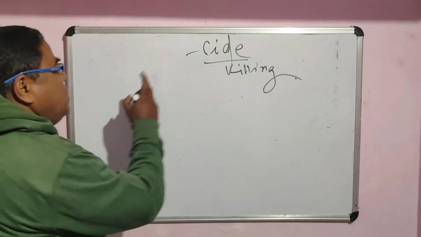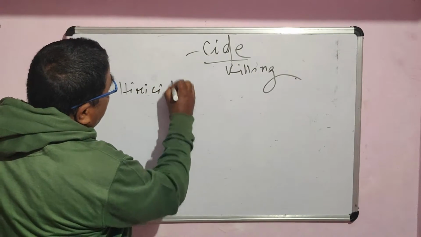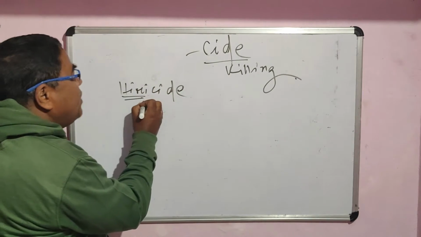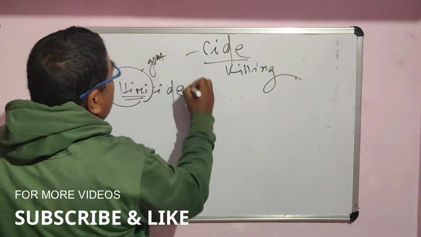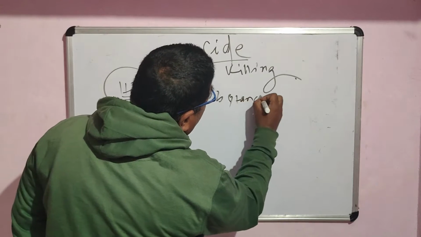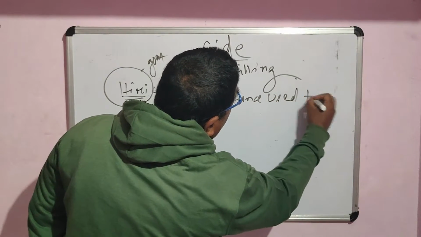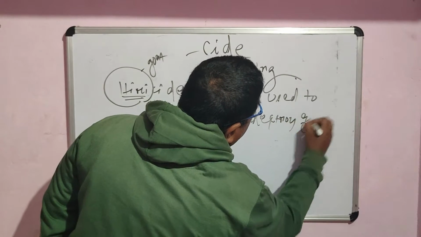Suppose hiricide. What do you mean by hiricide? H-I-R. You first try to understand the meaning of hiri. Hiri means goat. So that means a substance used to kill or destroy goats. It can be either singular or plural, either goat or goats.